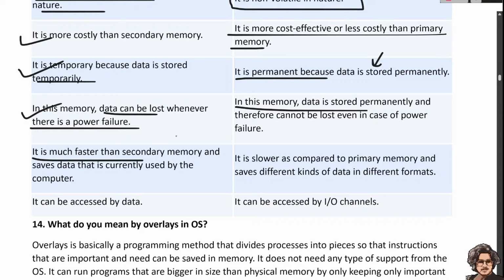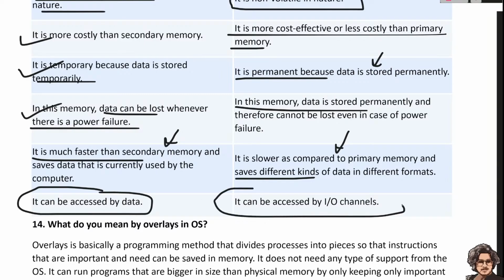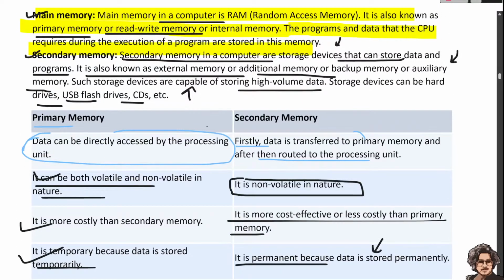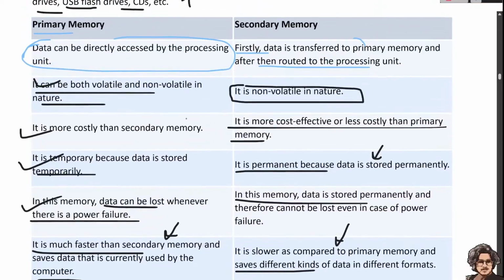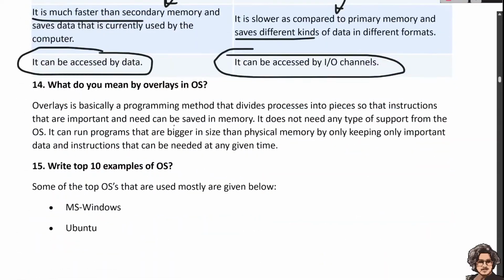Primary memory is much faster and saves data that is currently used by the computer. Secondary memory is slow compared to primary memory and saves different kinds of data in different formats. It can be accessed through input-output channels. So these are the primary differences between primary and secondary memory.